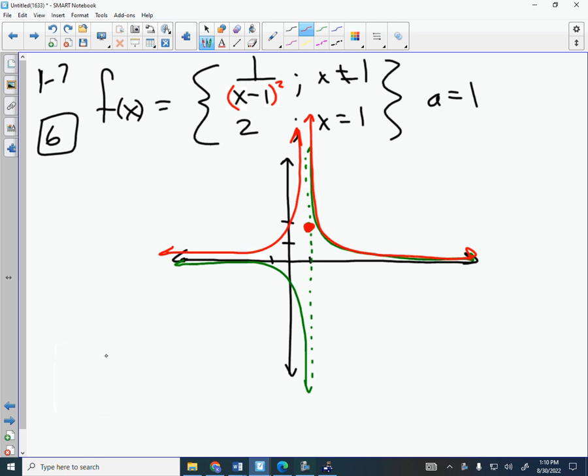Does it meet number 1? It does, because f of 1 exists. It's 2. Does it meet number 2? Yes, it does. What is the limit? The limit is infinity. So the limit is infinity, so it satisfies number 2. Is 2 the same as infinity? No, so therefore it fails number 3.